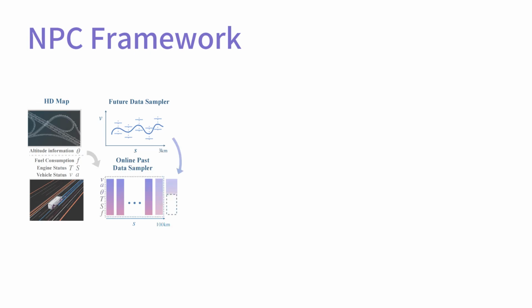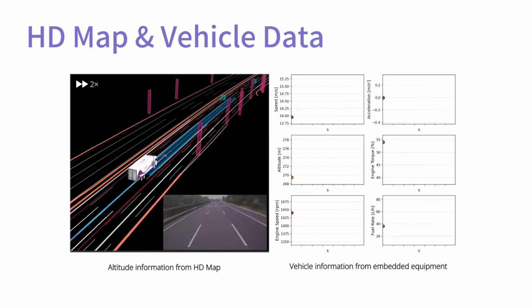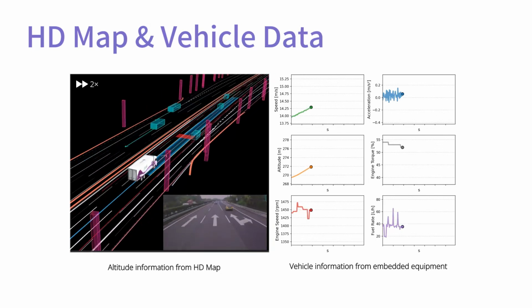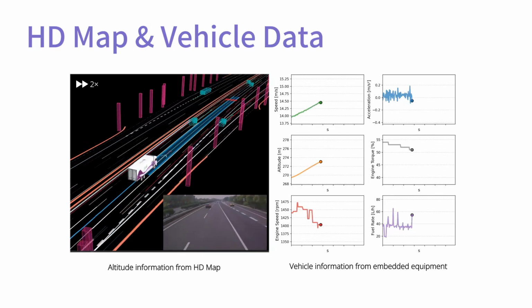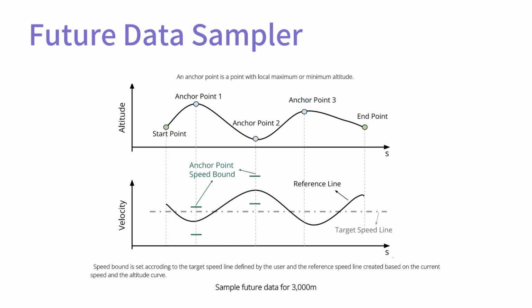The NPC consists of the following parts: future data sampler, online past data sampler, primitives generation, NVFormer, and fuel saving optimizer. Both offline and online past data consist of vehicle information from the embedded equipment and altitude information from the HD map. The future data sampler generates velocity samples by the start point, anchor points, and endpoint. The S-value of each anchor point refers to the position of the local maximum or minimum of the altitude curvature. Velocity curves are sampled within the speed bound of each anchor point.